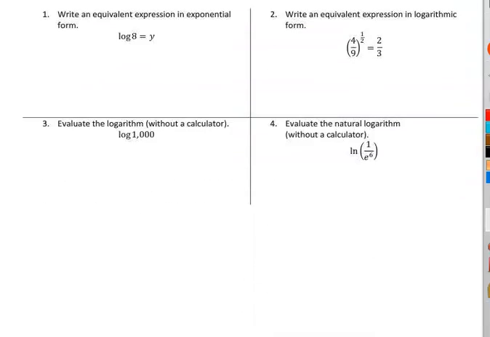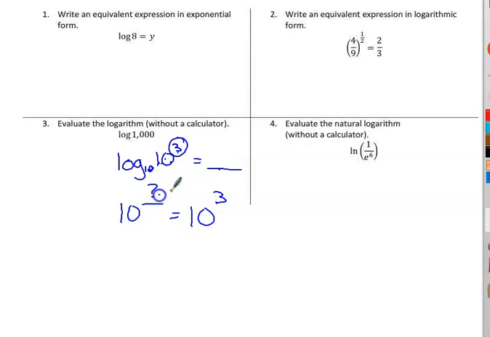And that's the reason I show you that, because log of 1,000 is log of 10 to the 3rd power. Well, this right here is an understood 10 that you don't have to write. But if these two are the same, there's your answer, because it's saying 10 to what power equals 10 to the 3rd power? Well, it would have to be 3. So the answer is 3. But you don't have to write all that, because you can just look at it and go, there's the answer.